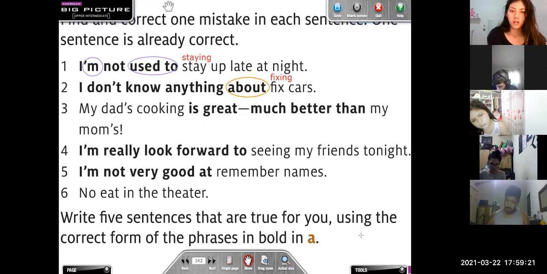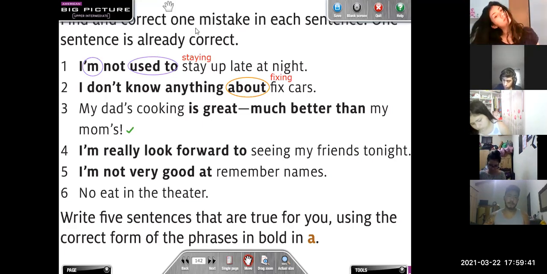Let's go with Orlando, please. Number 3. I think number 3 is correct. Number 3 is correct, so we don't need to correct this one, right? Why do you think it's correct? Why is the sentence correct? Because before the verb cooking, that's like a possessive.